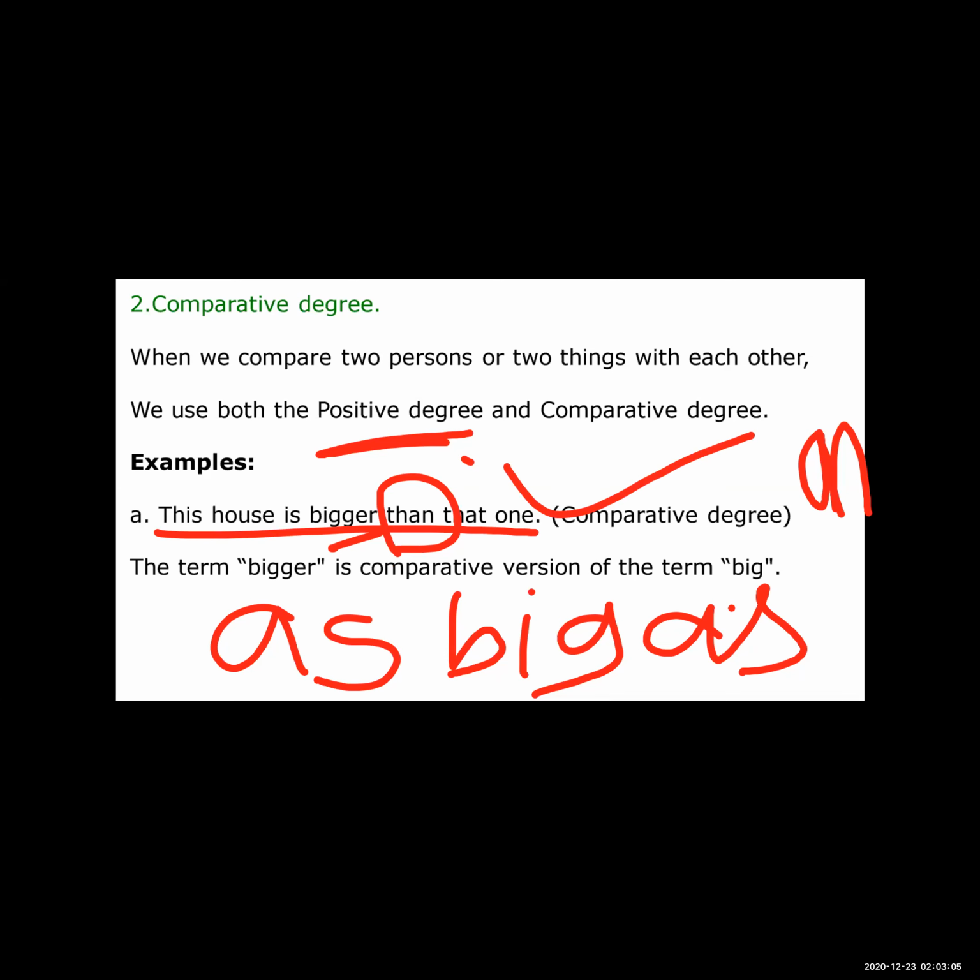Now the second example, which I converted into the positive degree: this house is as big as that one. I didn't write than, I cut that, and I wrote the example in the positive degree by using the as form. So when we compare two persons or two things with each other, we use both the positive degree and comparative degree. Understood?